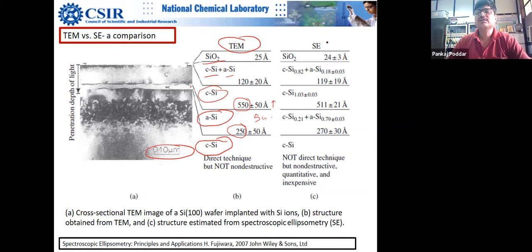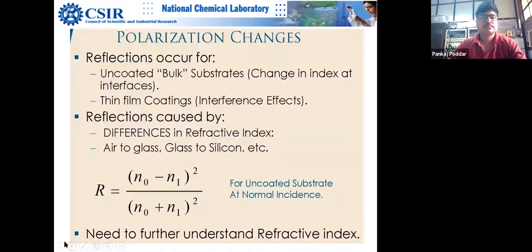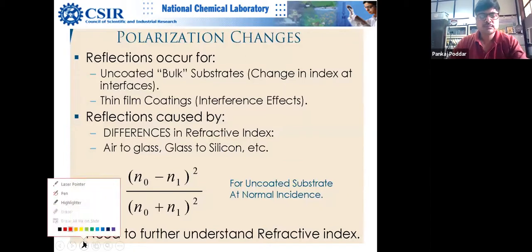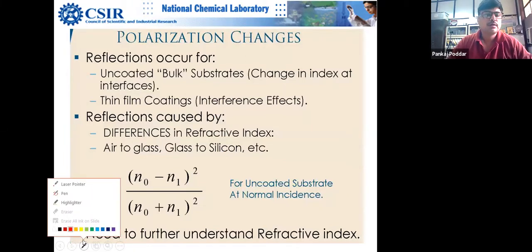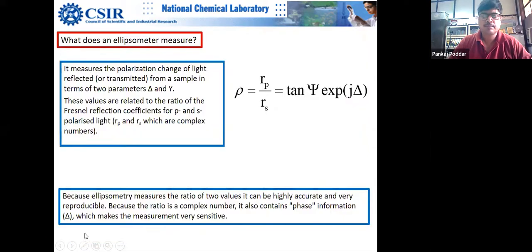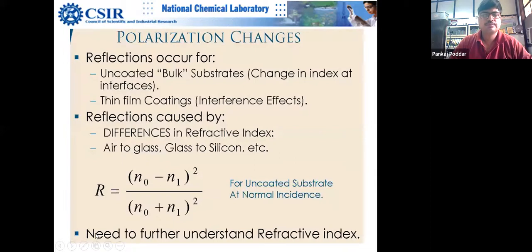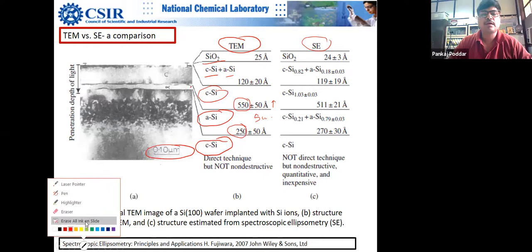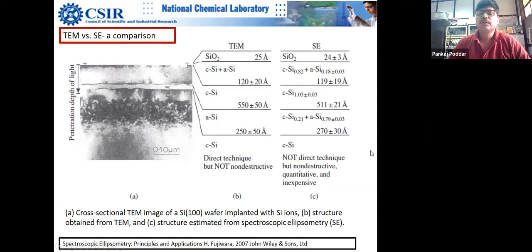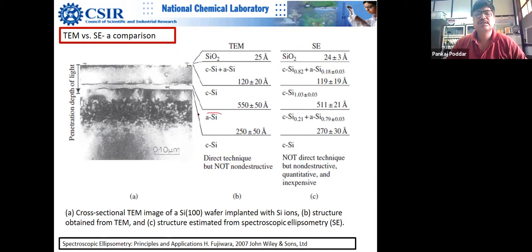Now let us see what spectroscopic ellipsometry tells us about the same sample. So you can see now here that TEM tells us that this is amorphous.